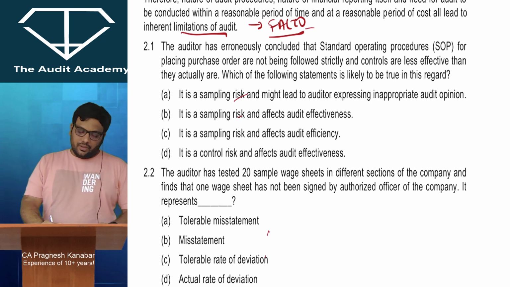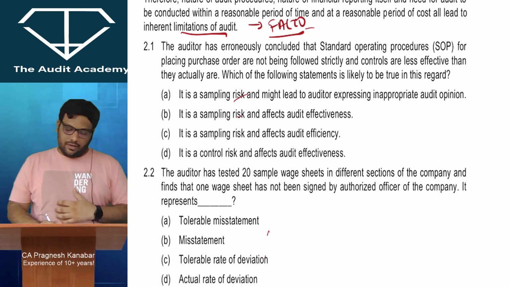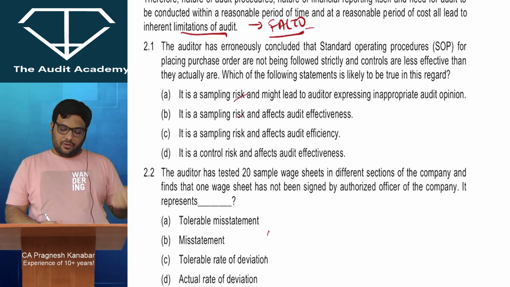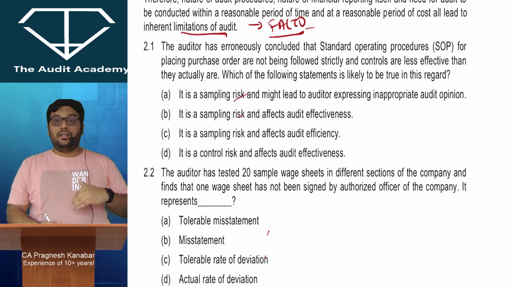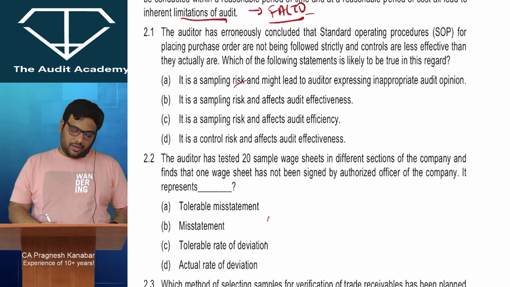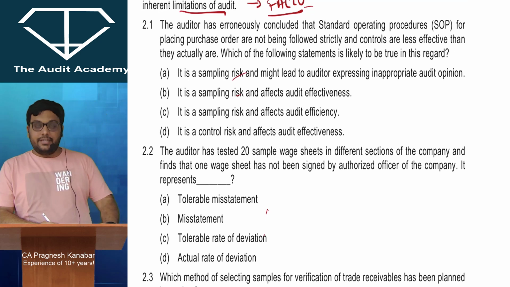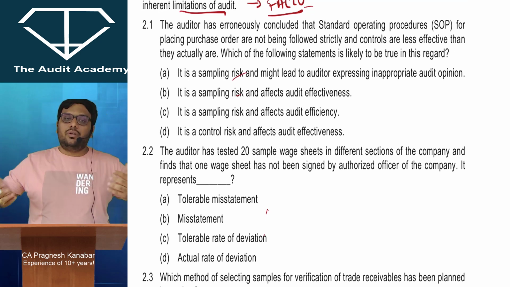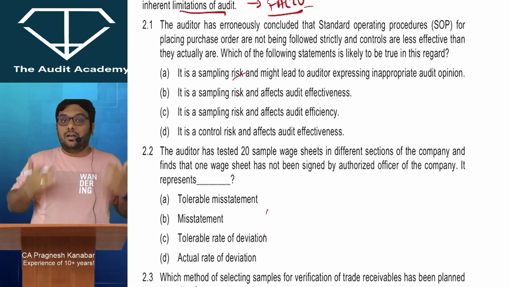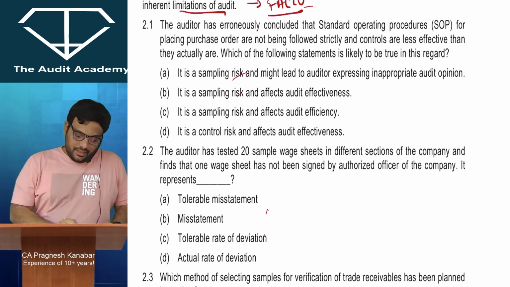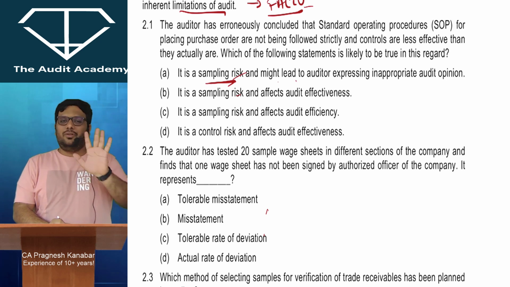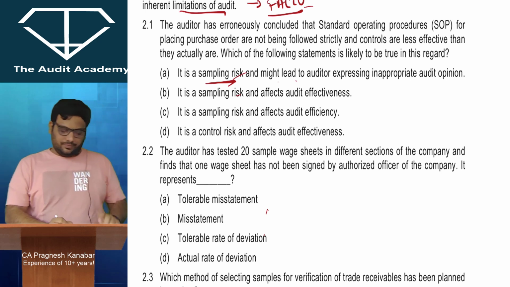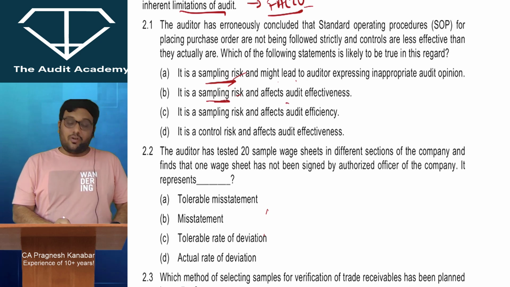2.1. The auditor has erroneously concluded that standard operating procedures for placing purchase order are not being followed strictly and controls are less effective than they actually are. Alright. Which of the following statement is likely to be true in this regard? Because you are worried too much, you may end up verifying more, and at the end you will come to the right conclusion that earlier you misunderstood things. Okay? It is a sampling risk, yes, and might lead to auditor expressing inappropriate opinion. No. At the end he will come to correct conclusion.